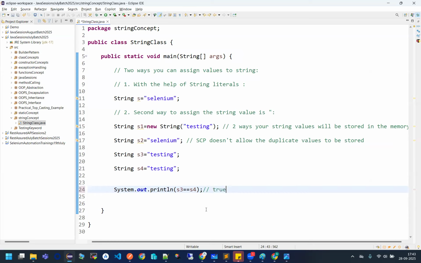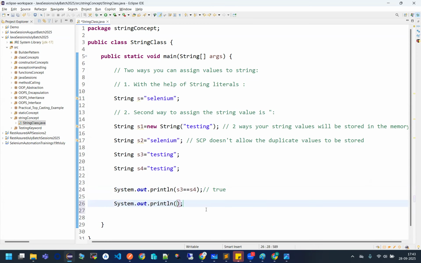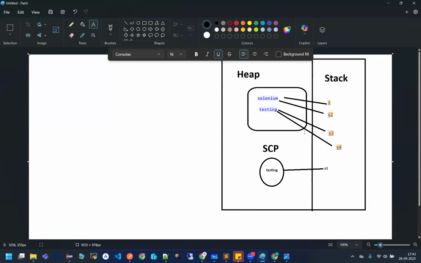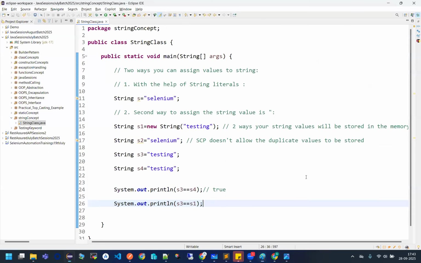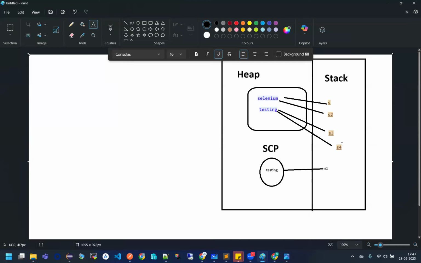Okay. Understood? Now, see this. If I am saying print S3 == S1, is my S3 equal to S1? S3 is referring to testing, and S1 is also referring to testing. Value-wise, both are equal. But since S3 is referring to a position inside my string constant pool, and S1 is from a different memory address, if you compare with the == operator, both these memory addresses will be compared.